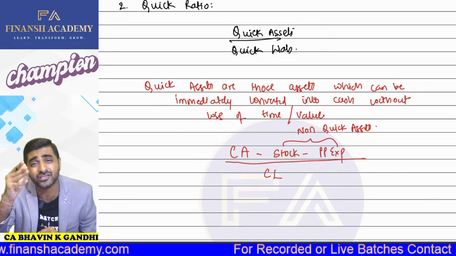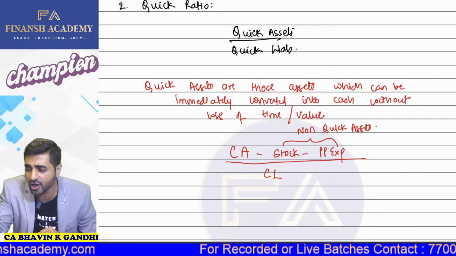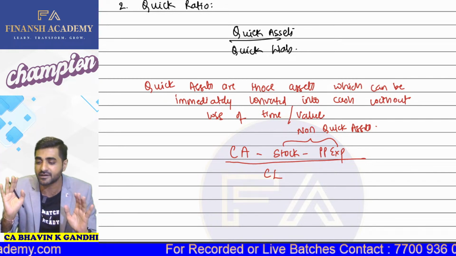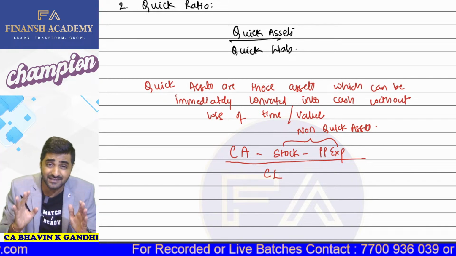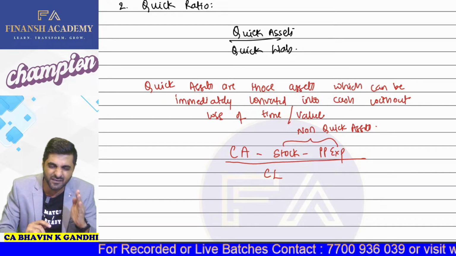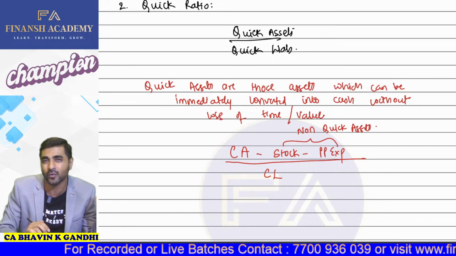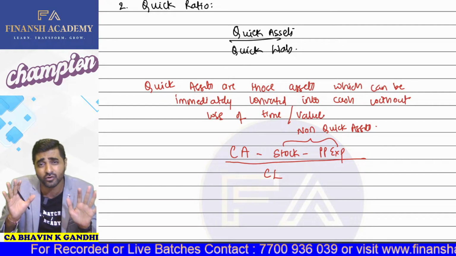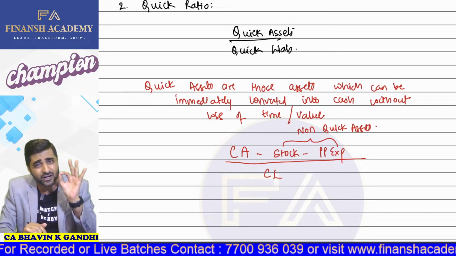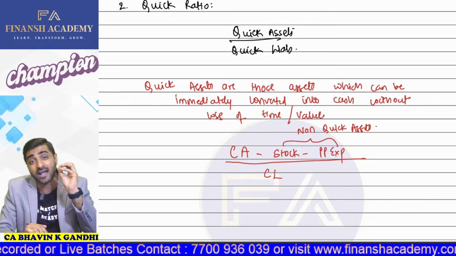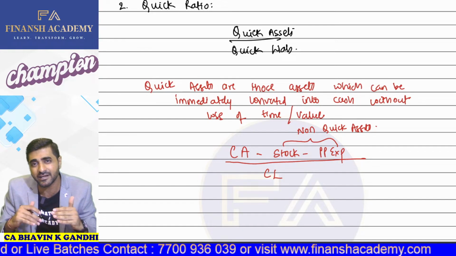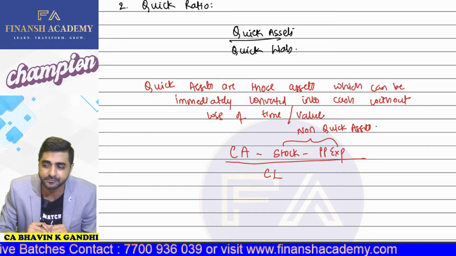So that's why there is no exclusion from the current liabilities. All your current liabilities are actually your quick liabilities. Okay. But yes, there is an exception, and that is bank overdraft. It can be treated as your non-quick liability, but for the time being, we are not going to discuss that. We are going to understand all your current liabilities are quick in nature. It can be immediately repaid. Okay.